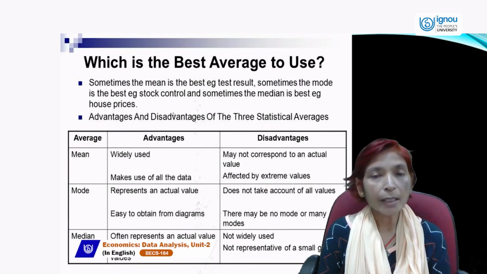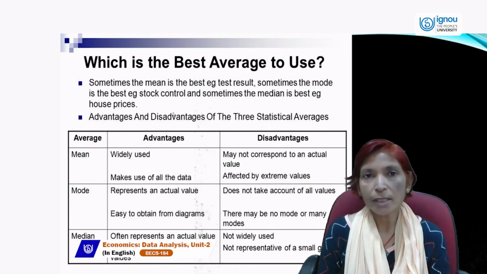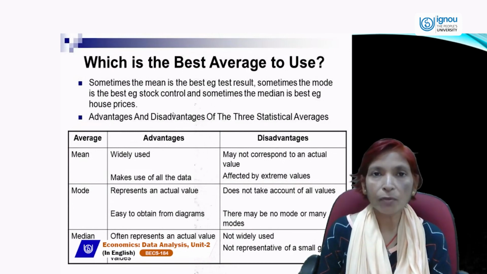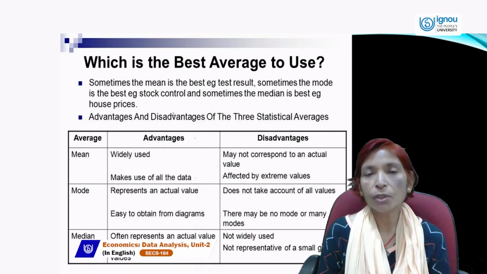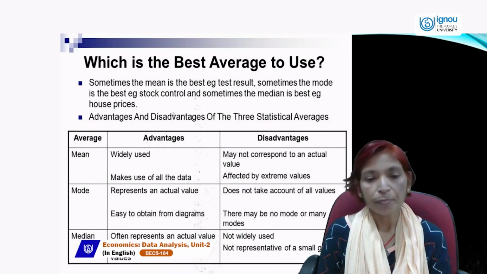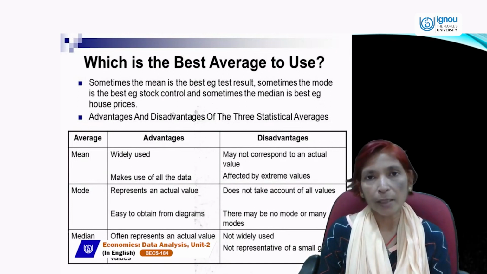And the disadvantage of mode is that it does not take account of all values, because in this we take only the value which is repeatedly occurring or coming. Other values we don't use. And there may be no mode or many modes.